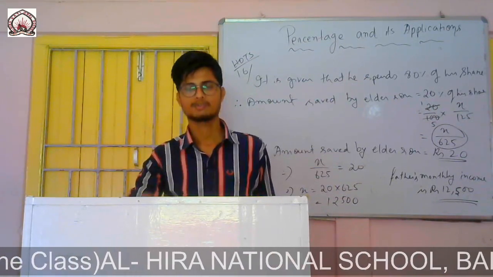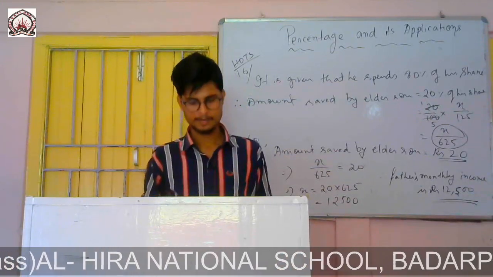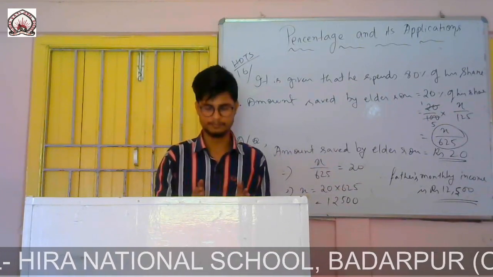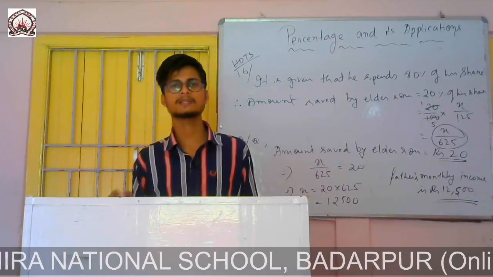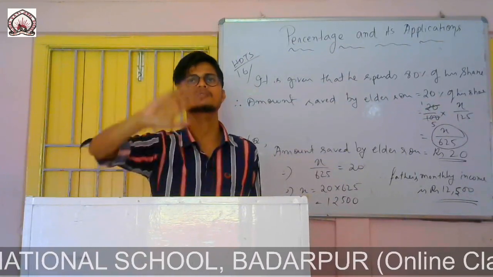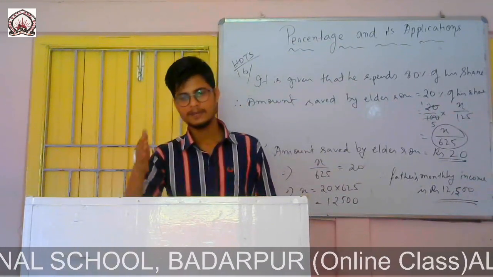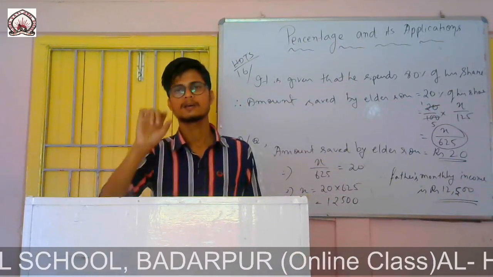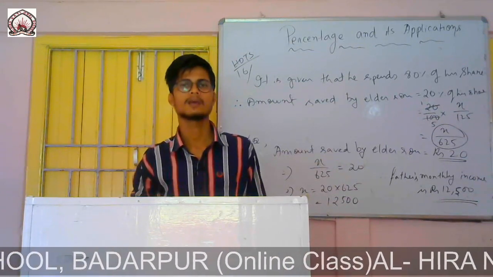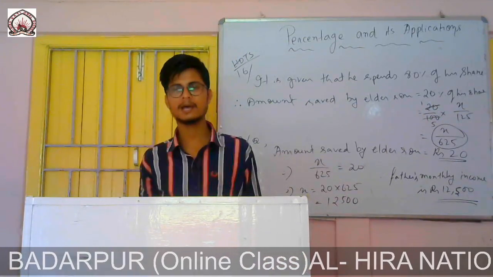But in case of the shopkeeper, it will be his selling price, and profit means the cost price is less than the selling price. For example, if I bought a pen for rupees 10 and I could sell it for rupees 15, then that 5 rupees is the profit. If I sell it for less than the cost price, that means if I bought a pen for rupees 10 and sell it for rupees 8, then the 2 rupees is the loss.